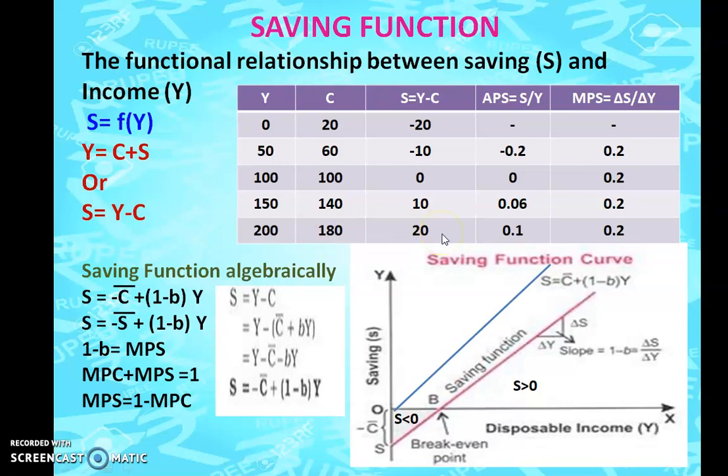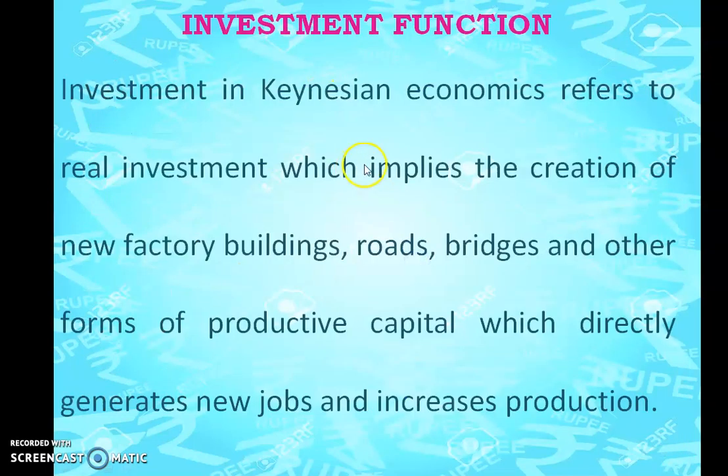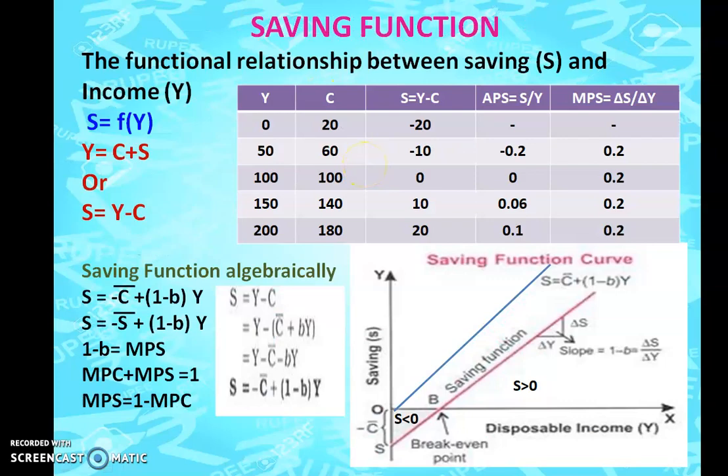So basically what is happening initially, even if your income is 0, because you are consuming, you are going to get it from your savings. So that's the reason it is minus. Now coming here, what is happening? Your income is equal to your consumption, so it will be a break-even point. That break-even point is there even in the consumption function, where you have C is equal to Y. So here also the same thing. If your consumption is equal to your income, that point we call the break-even point.